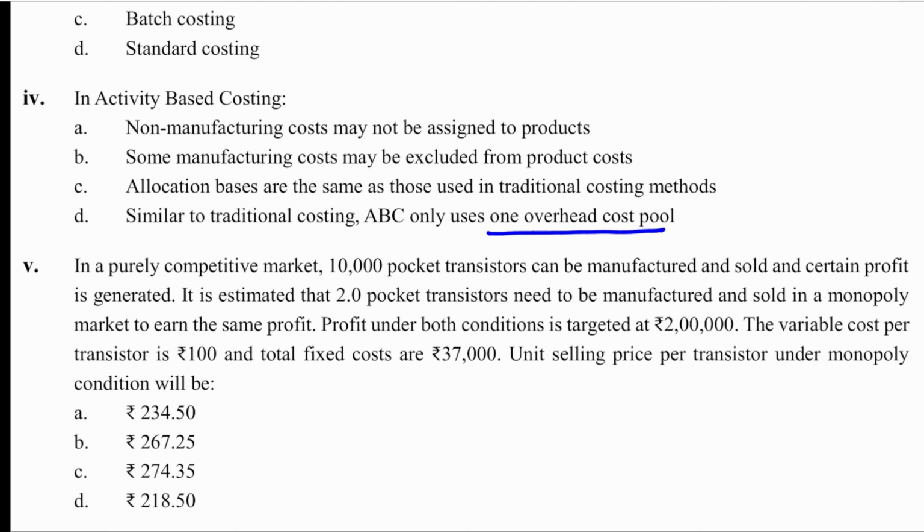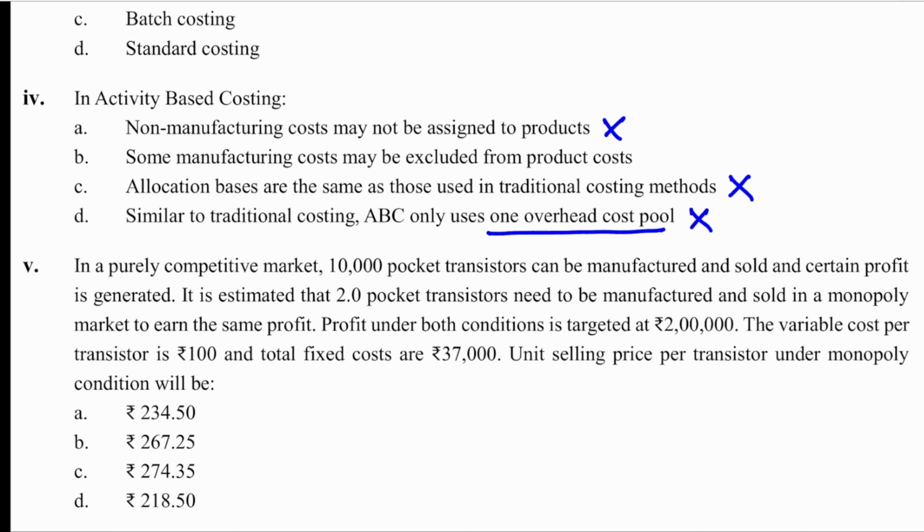So that's a wrong statement. If they had given ABC uses overhead cost pools, then it could have been the correct answer. So this is eliminated. Non-manufacturing cost may not be assigned to product is also eliminated. Reason? If the activity is selling, if the activity is purchase order placing, then it is included in ABC. So A is eliminated. C, allocation bases are same. Directly you can eliminate. Allocation bases depend on your activity rates.